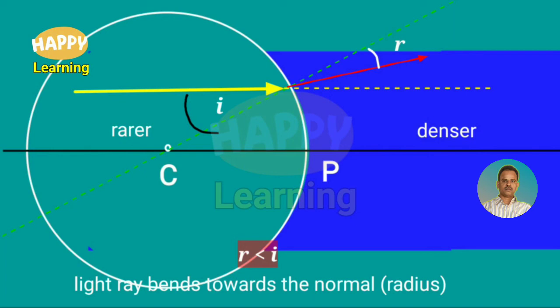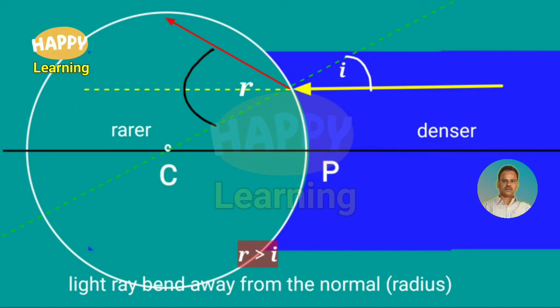Normal means the line passing through C. The angle of incidence is I. Here the light ray is entering from rarer medium to denser medium, therefore it bends towards the normal. This red color light ray is bent towards the normal. So here the angle of refraction R is less than I, which means the light ray bends towards the normal.